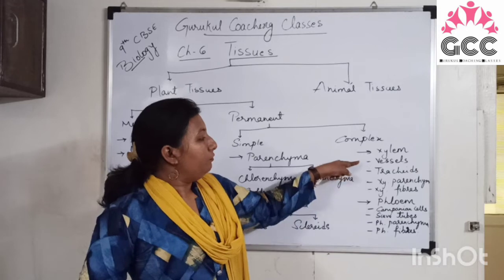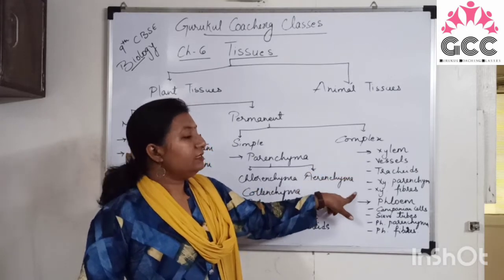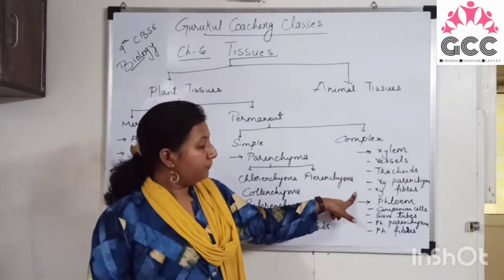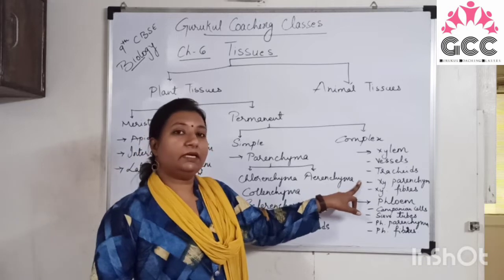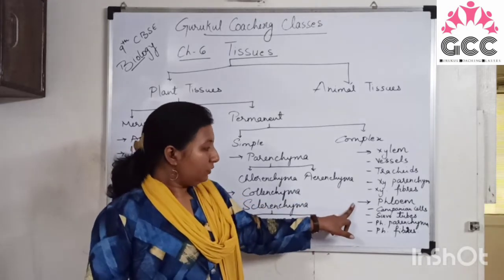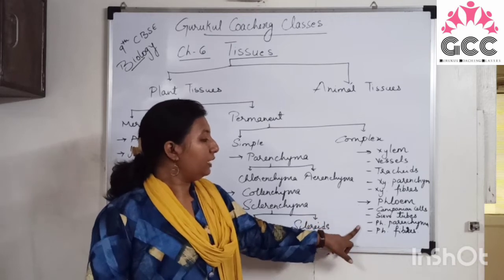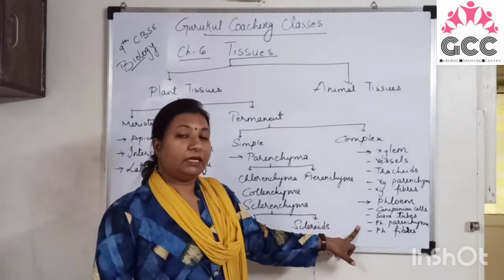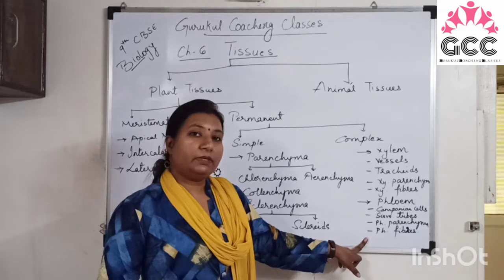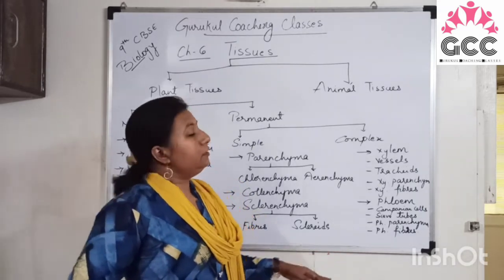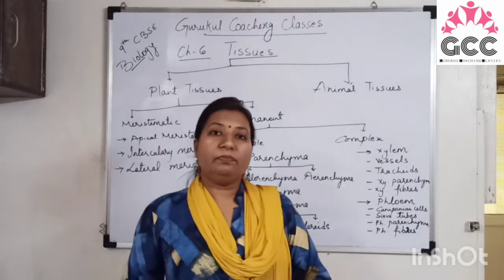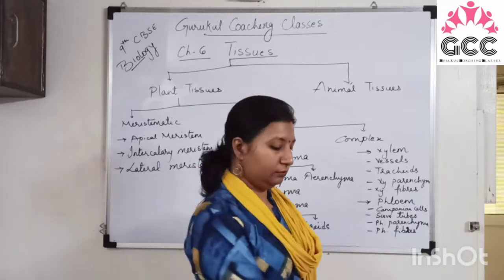In xylem, vessels, tracheids and xylem fibers are dead. Only xylem parenchyma is living. In the phloem, companion cells, sieve tubes and phloem parenchyma are living. Phloem fibers are dead. Right? So we will discuss each and every plant tissue in detail.